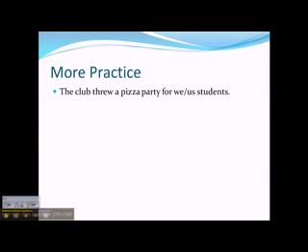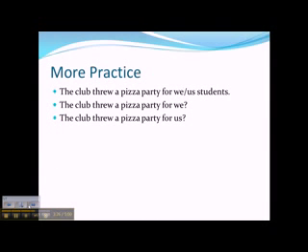Here's another sentence. The club threw a pizza party for we or us students. Well, we have students right after we or us, so we want to omit that. The club threw a pizza party for we. The club threw a pizza party for us. Obviously, it's us, so the club threw a pizza party for us students.